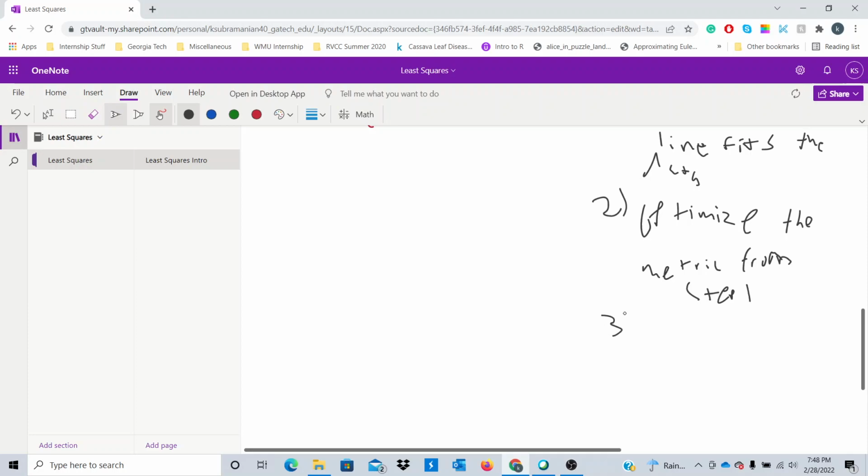And then now that we've optimized our metric, we want to see what is the best line to fit our data or capture the patterns in the data sets.